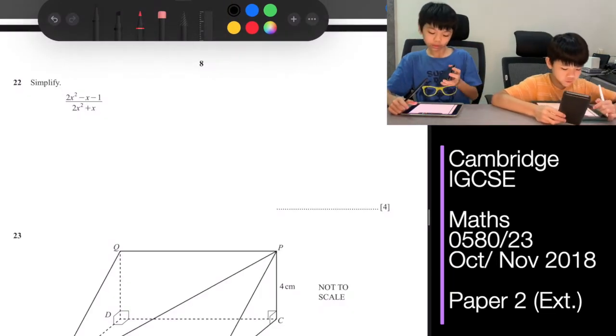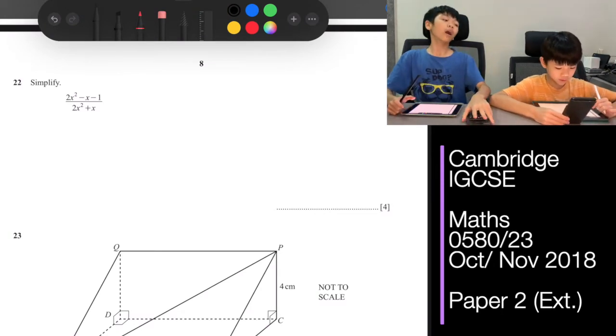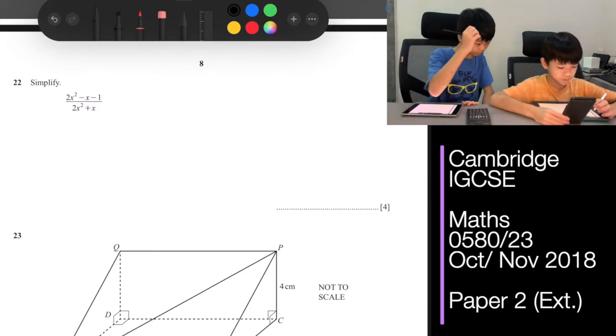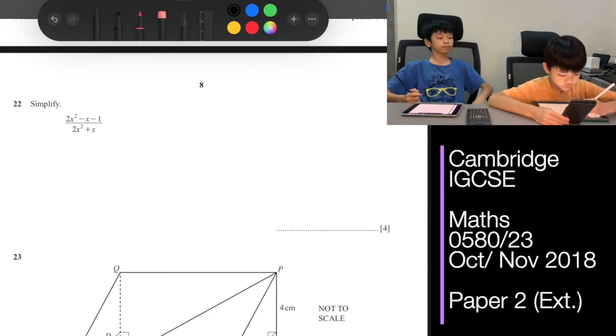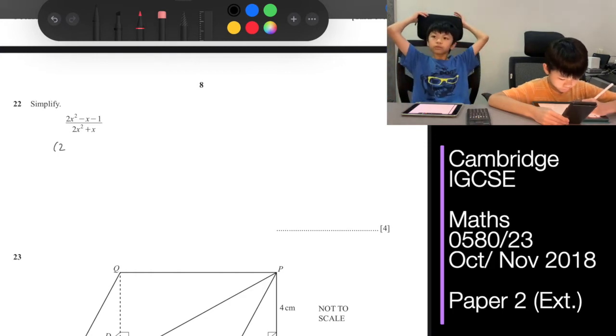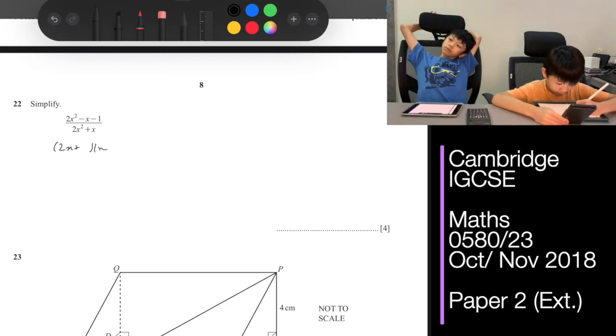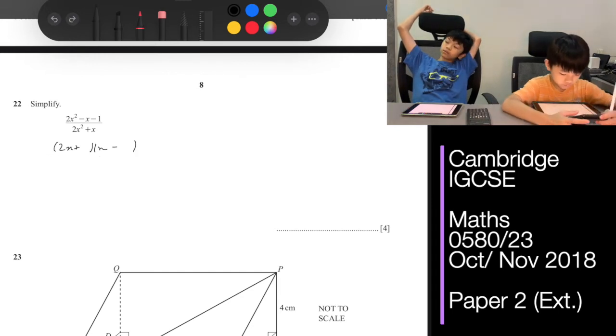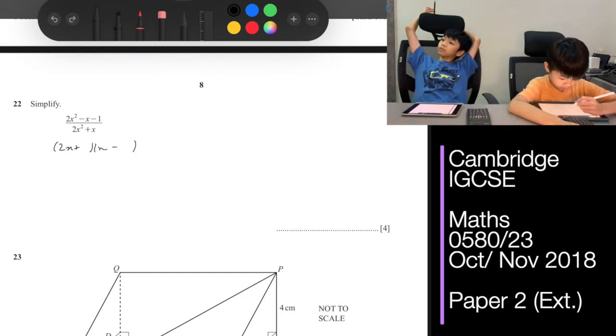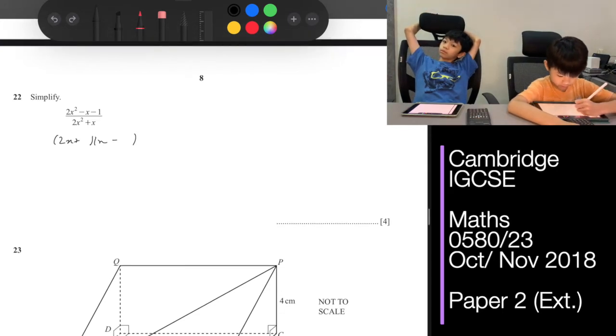Okay, for question 2, we need to simplify 2x squared minus x minus 1 over 2x squared plus x. So first we factorize the top part. Okay, so we'll do the top part first. 1 and 1, definitely.